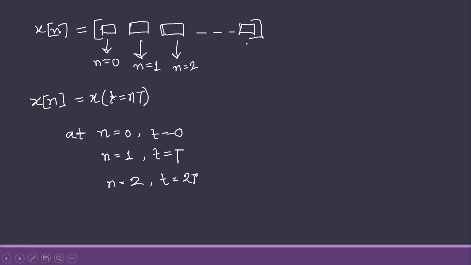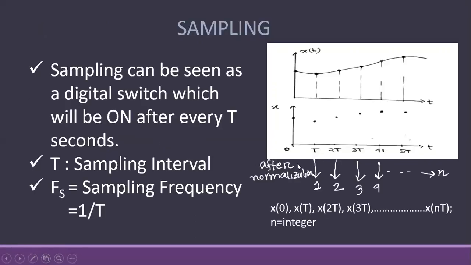So in the analog signal, we will get values of x at t equal nt: at n equals 0, t equals 0; n equals 1, t equals t; n equals 2, t equals 2t, like this.